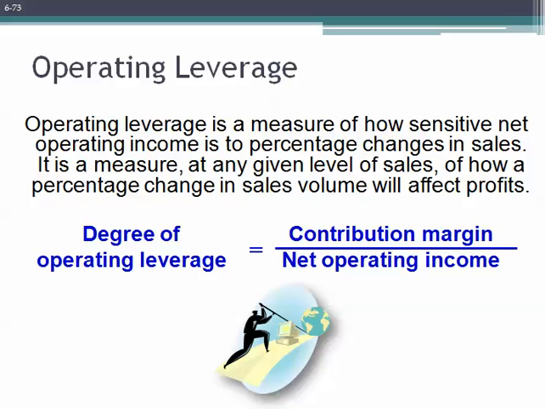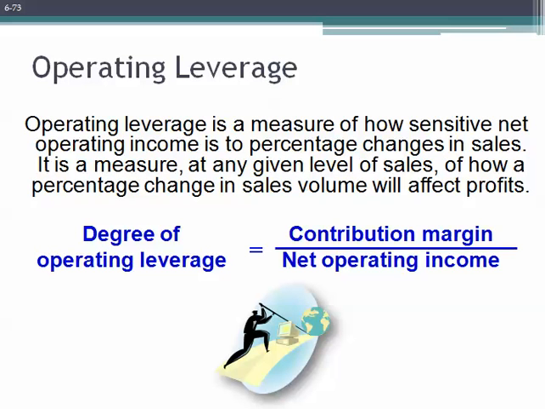This is one of the reasons we always find airlines discounting prices: the variable cost associated with flying one more passenger across the country is very low, and almost all of that ticket revenue will flow to the contribution margin and help cover their fixed cost.